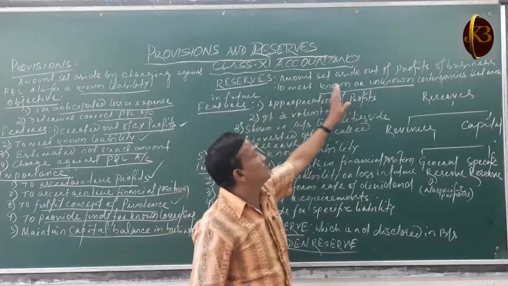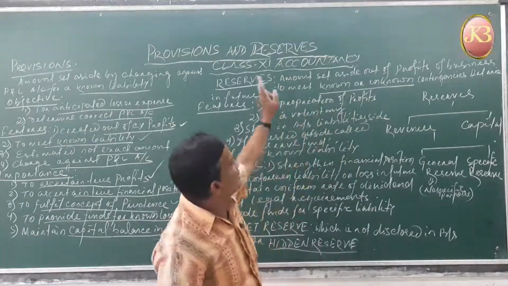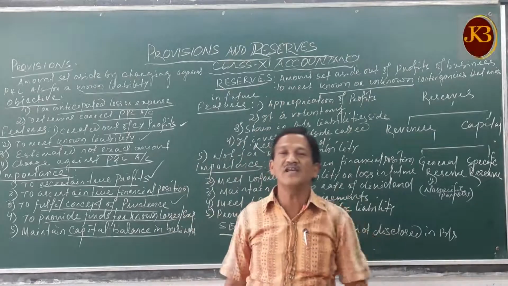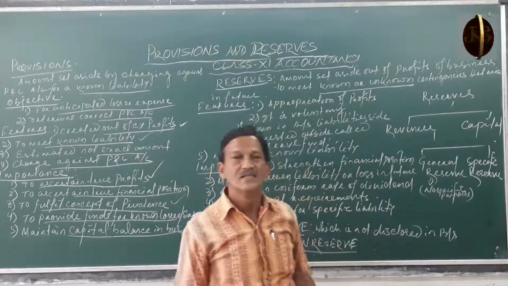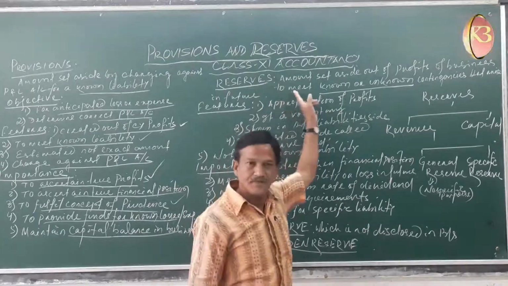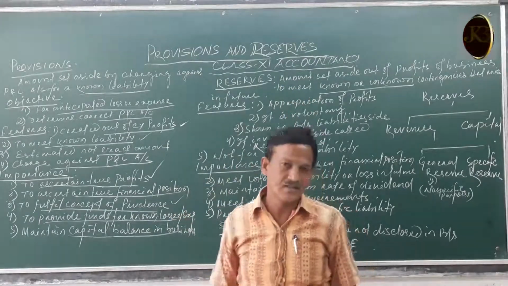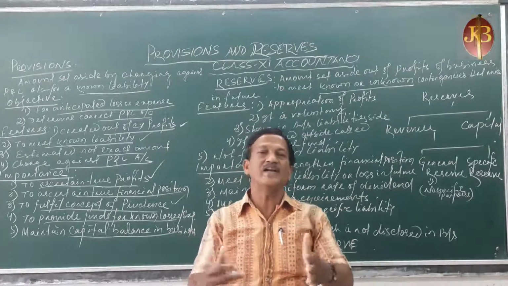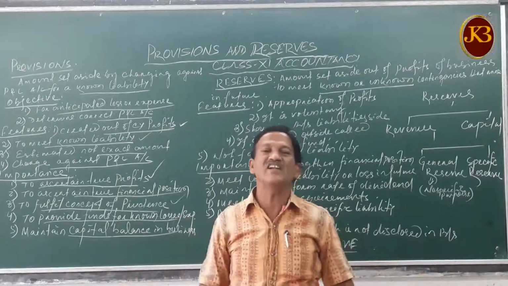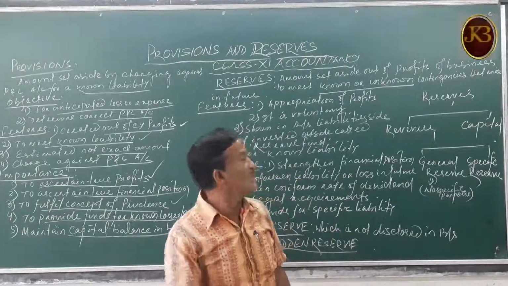That is out of your profits. So reserves is an appropriation against the profits of the business. Reserves is not compulsory. It is a voluntary contribution by the business to strengthen the financial position of the business in future.